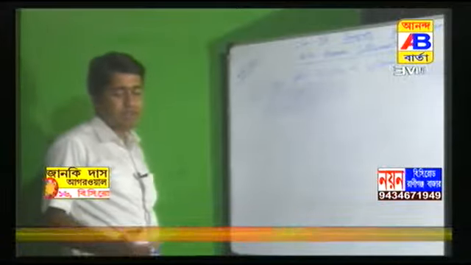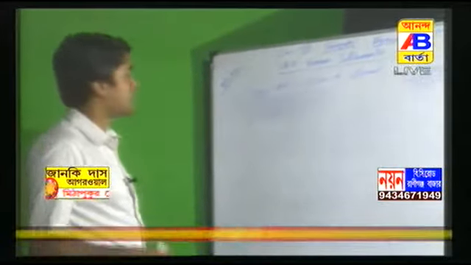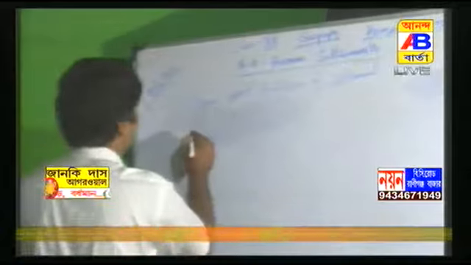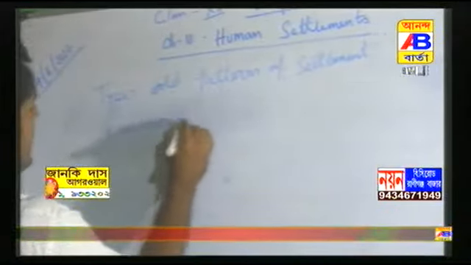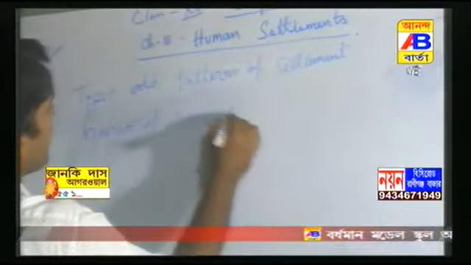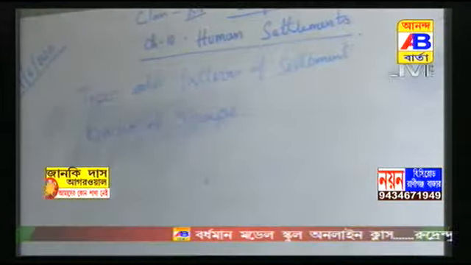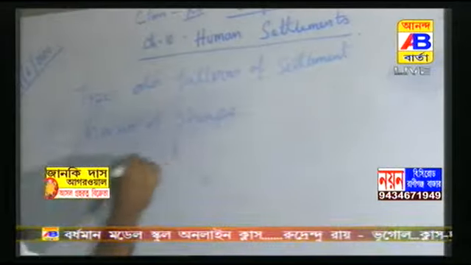The major types are classified on the basis of shape. Settlements are of two types.